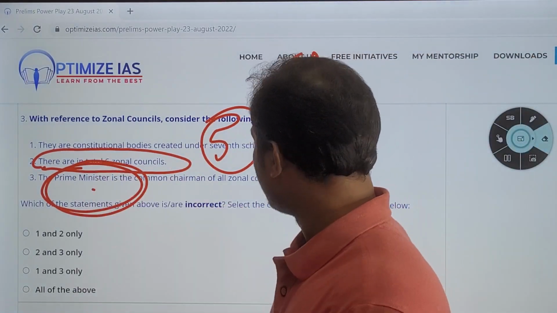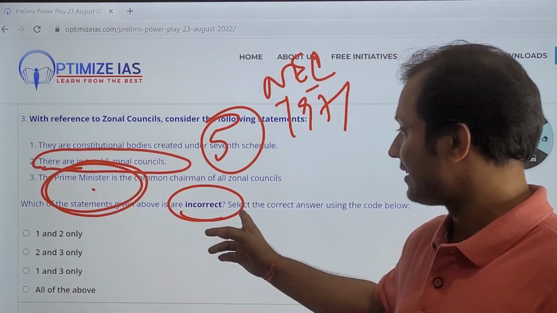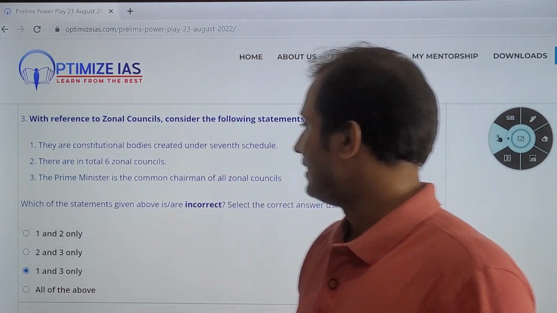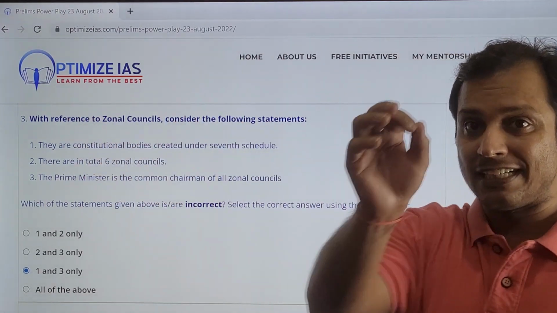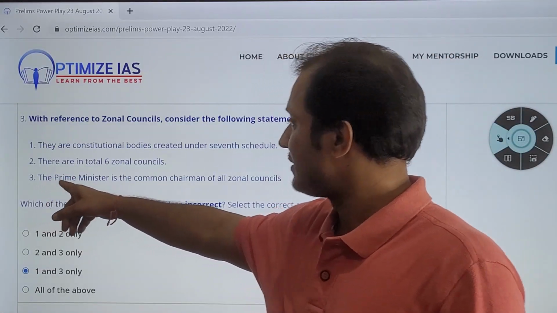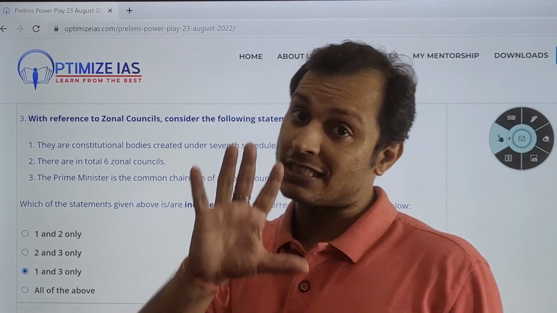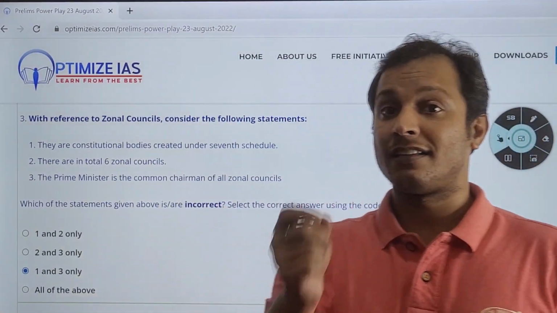The question is asking for incorrect statements, and many students make a mistake here. So the answer will be 1 and 3. 1 is incorrect because it is a statutory body created under the State Reorganization Act. The third statement says the Prime Minister, but it is the Home Minister. And the second statement is correct because initially it was 5, but later one more zonal council was added under the NEC Act.